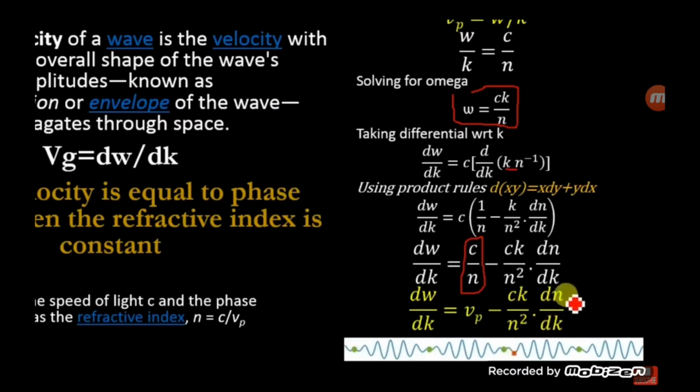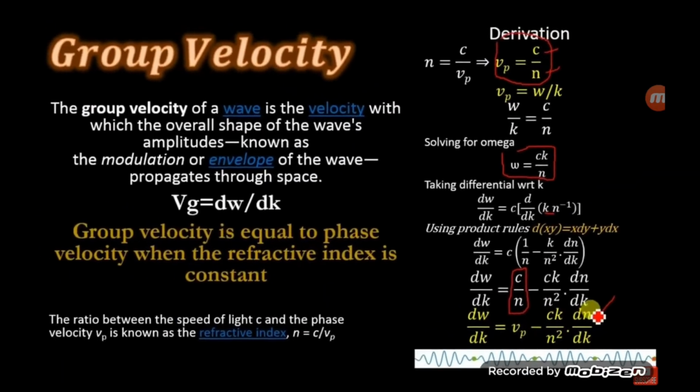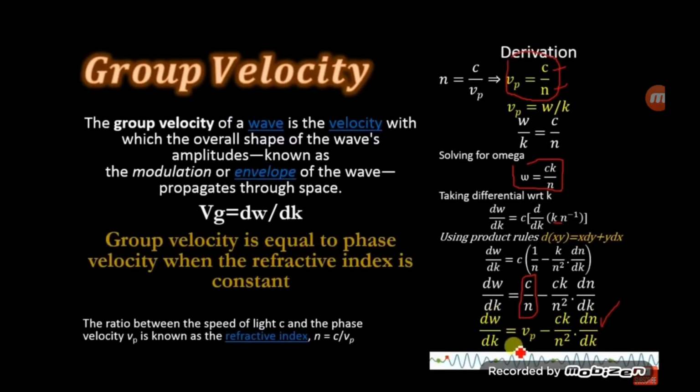Now here, if this dn by dk term is equal to 0, the group velocity will be equal to the phase velocity. When this whole term becomes 0, then this d omega by dk will be equal to Vp. It means that the group velocity will be equal to phase velocity if the refractive index is constant.